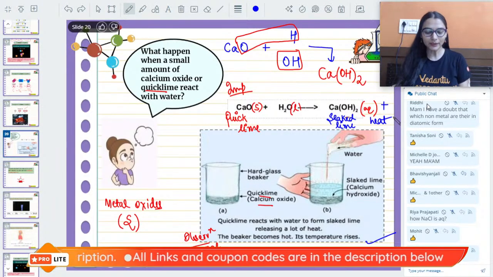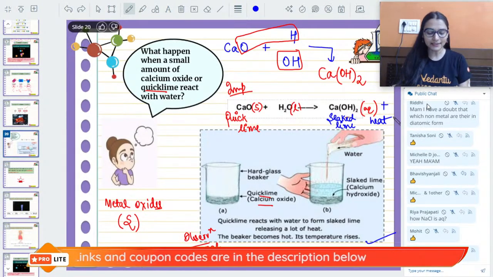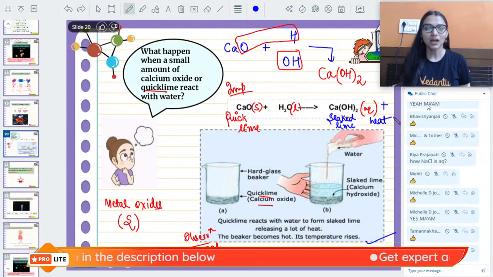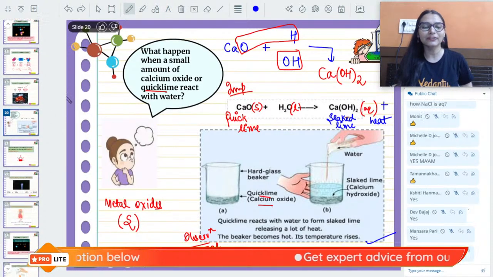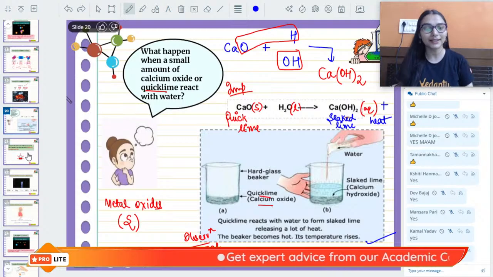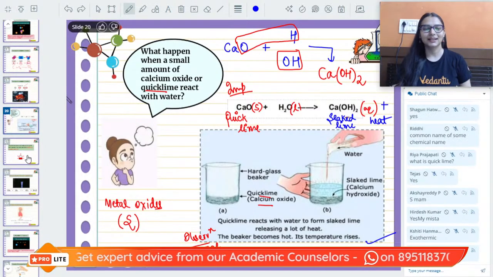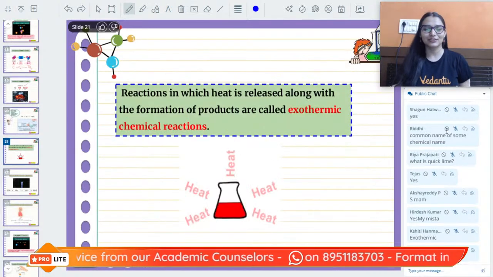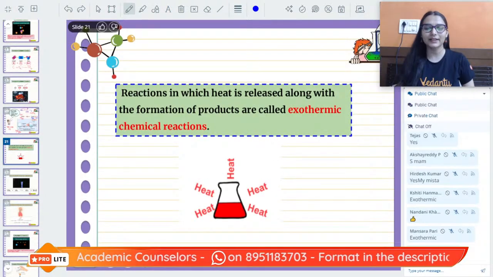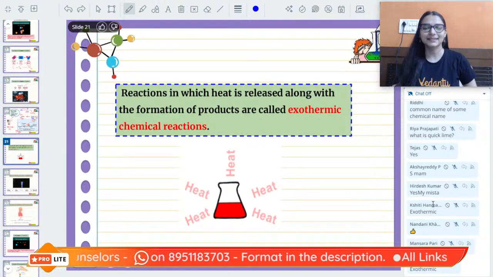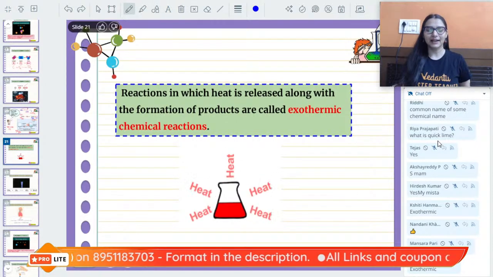If the beaker is becoming hot, that means heat is being released during the process. Yes. What do we call these kinds of reactions where heat is being released? Exothermic reactions. Very good, awesome. Yes, very good, exothermic reaction.